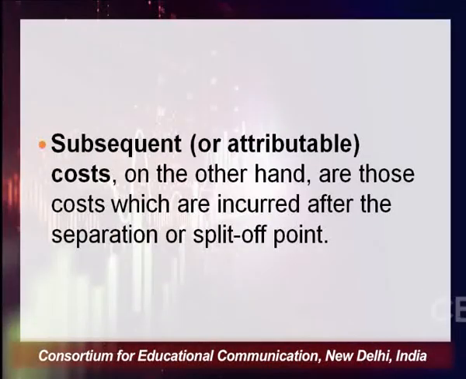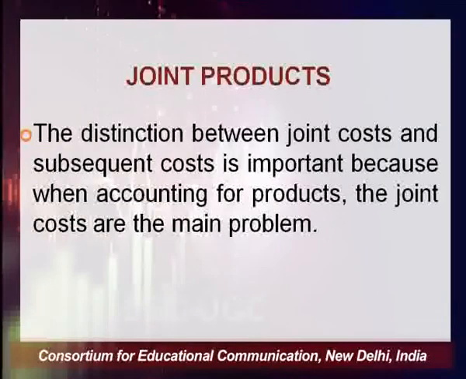Means after the separation stage, the cost that is incurred for refining the petrol will be directly charged to the petrol. The cost incurred for refining the diesel will be directly charged to the diesel account, right. But the cost incurred before the separation stage, which is called common cost, is a question of discussion, that is a separate point. So, there are 2 costs, the joint cost and the subsequent cost. Subsequent costs are those costs which are incurred after the separation or split off point.